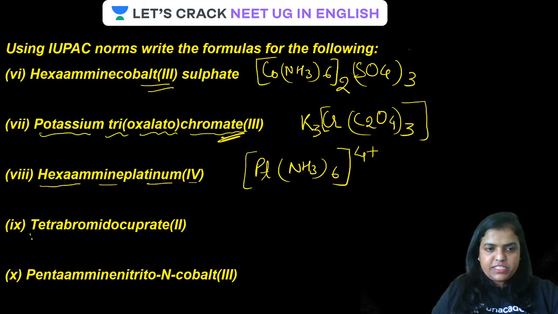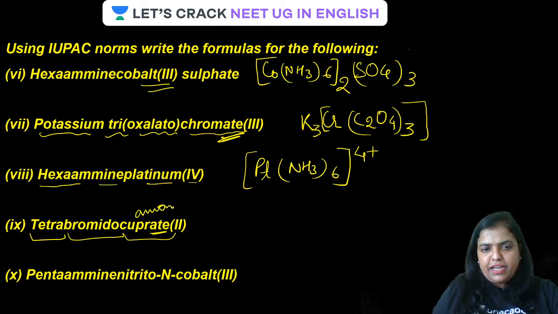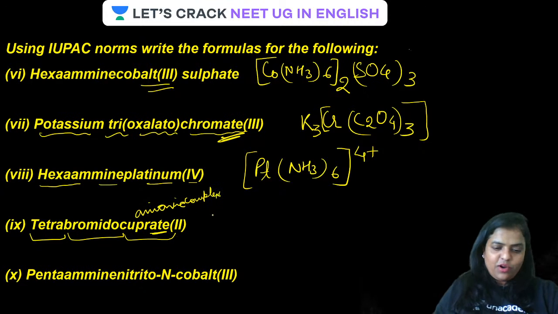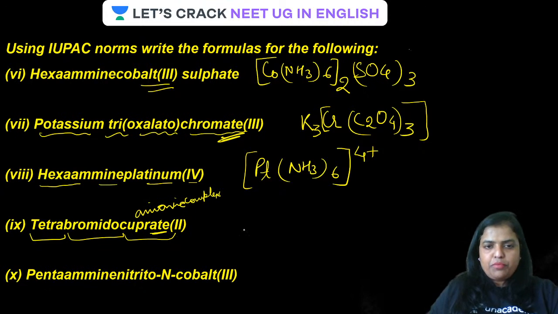Now, guys, the next one is tetrabromidocuprate(II). The 'ate' is there, which means it is an anionic complex. Be very particular about this. Tetrabromido means Br4, and cuprate means it will be copper.